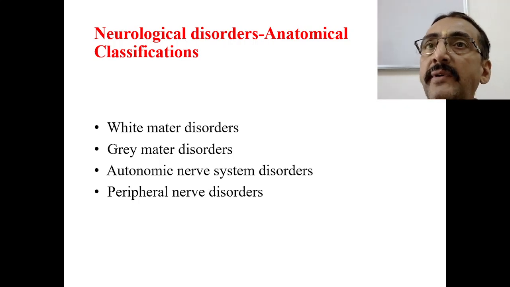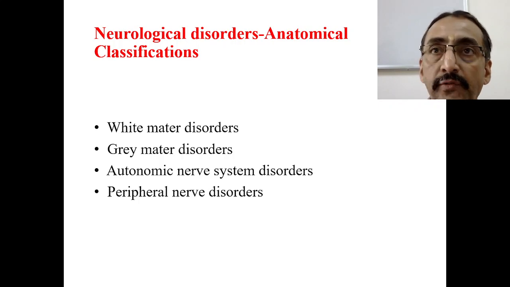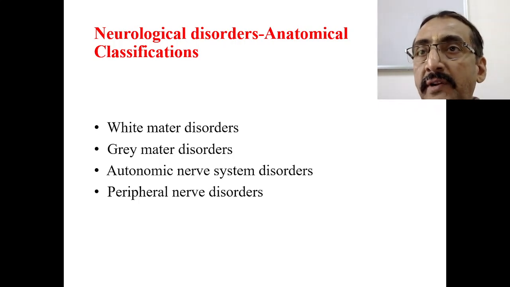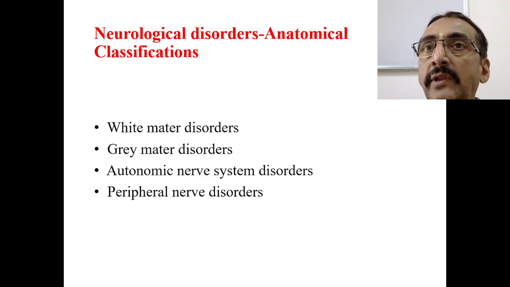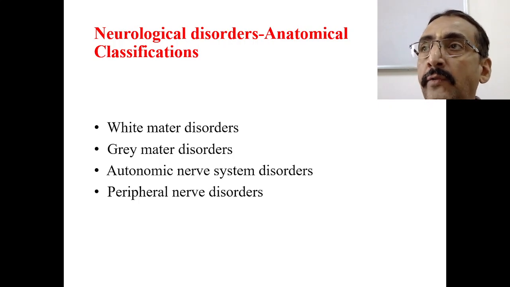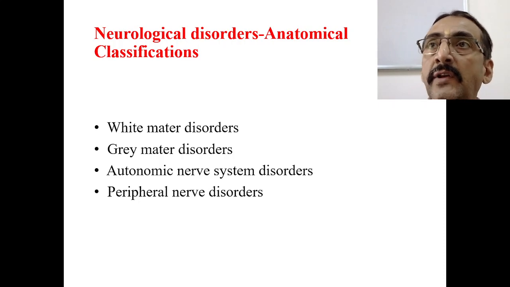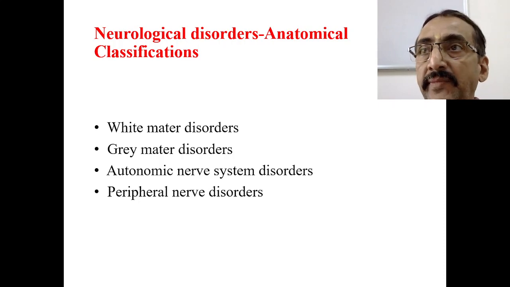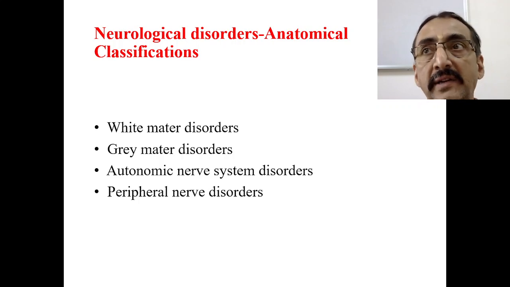This anatomical classification is very important. White matter disorder means it is related to the nerves. All the nerves and tracts, ascending and descending tracts, sensory tracts and motor tracts coming to the brain and going out of the brain, are included under the heading of white matter. The main purpose of the white matter, the bundles of nerves, is only to carry the impulse. They are not related to the higher mental functions.